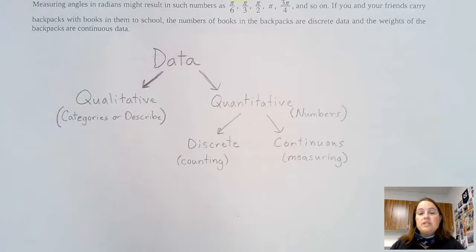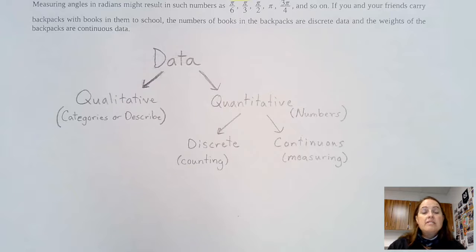All right, let's try another one. Let's do political party affiliations. A political party would be like Democrat, Republican, Libertarian, Constitutionalist, all of those kinds of things. Those are categories or words, so that makes this qualitative. There aren't any numbers involved with your affiliation for political preferences, so that makes it qualitative.